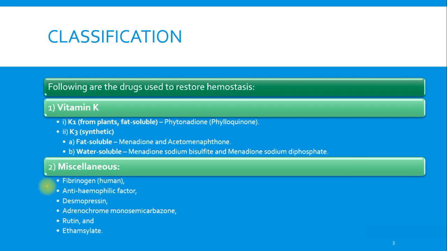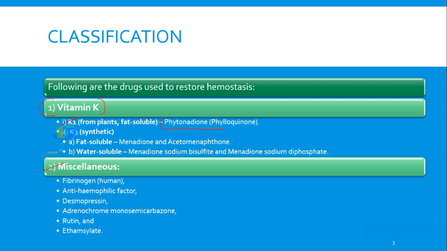Classification. Following are the drugs which are used to restore hemostasis. These drugs are very commonly used, and the very important drug as a coagulant is vitamin K. Some drugs from the miscellaneous category we will study in other parts, like fibrinogen or anti-hemophilic factor. In vitamin K we have two types. The first is K1, which is obtained from plants and is fat soluble; the example is phytonadione, or phylloquinone.